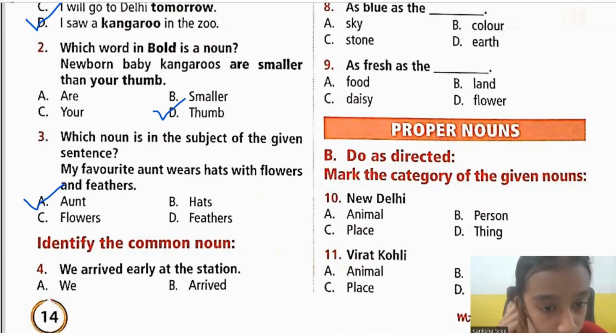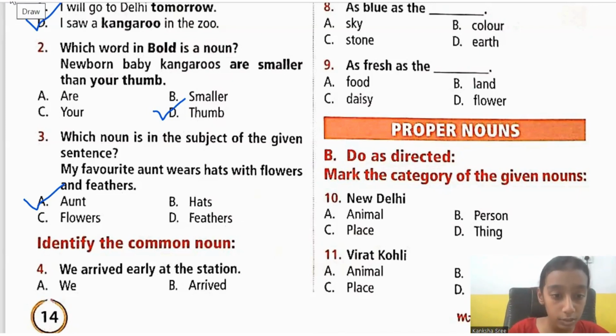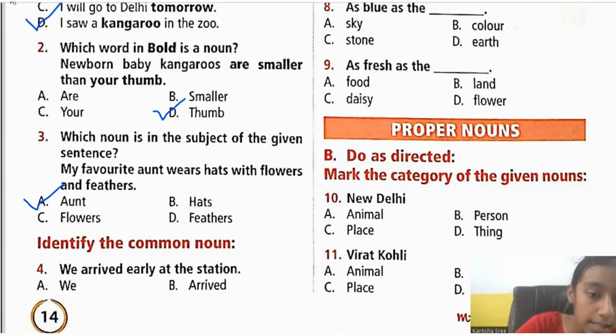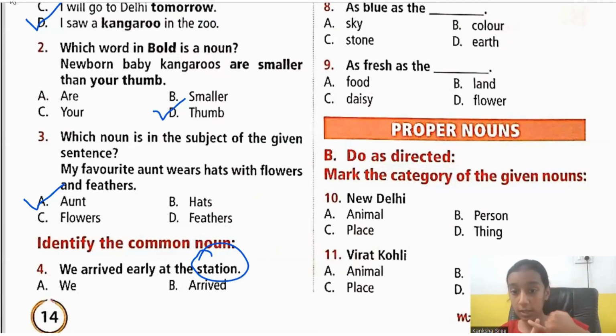Next. Fourth one. Identify the common noun. We arrived early at the station. So in this sentence, what is the common noun, children? It is station. Because they said station, but they did not mention whether it's a railway station. If it's a railway station, which railway station? And they did not mention whether it's an airport station.